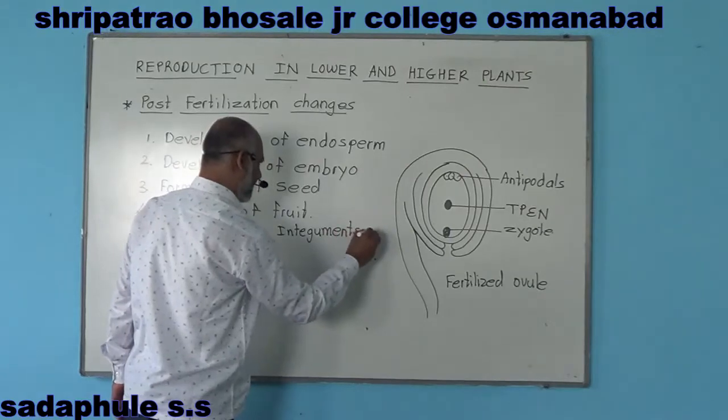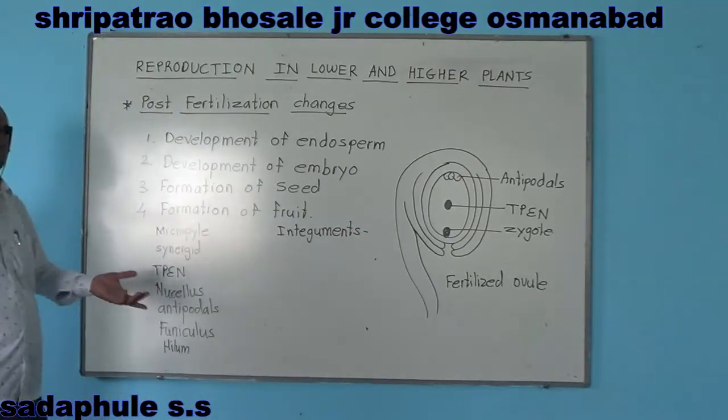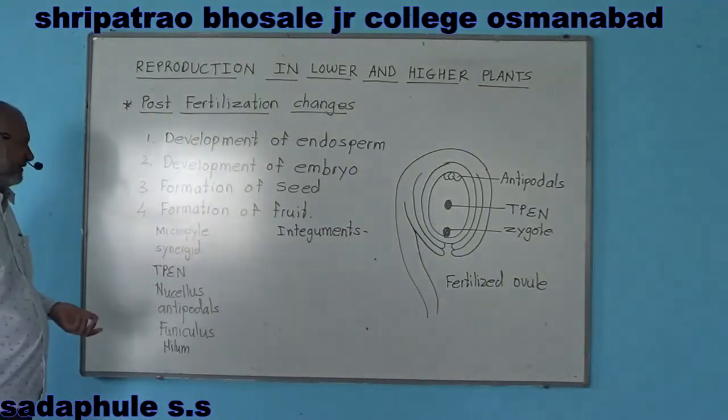So these parts take part in formation of seed.